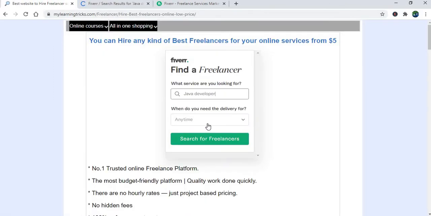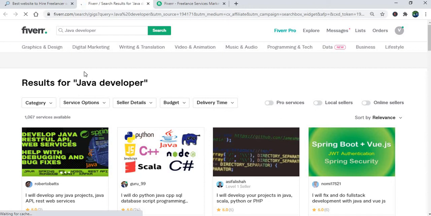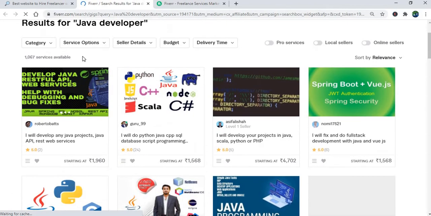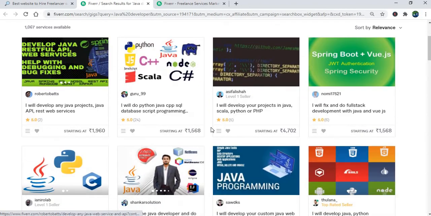And also here you can select the option: when do you need the delivery? It's a quick delivery or it can take much time. So just based on your selection, it will work. Here already I have clicked on search for appearance. It's showing the results for Java developers.